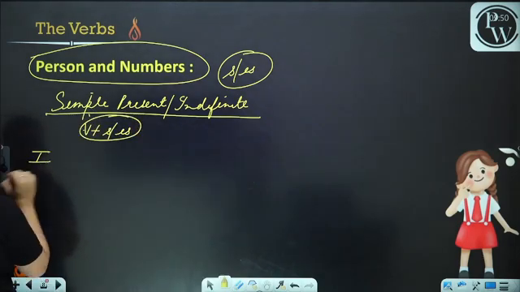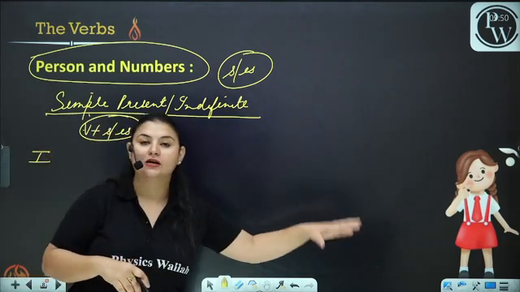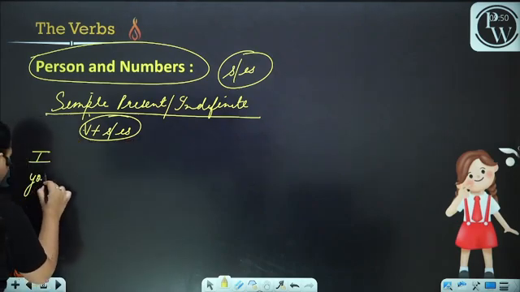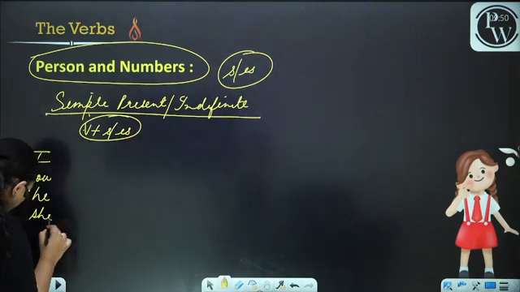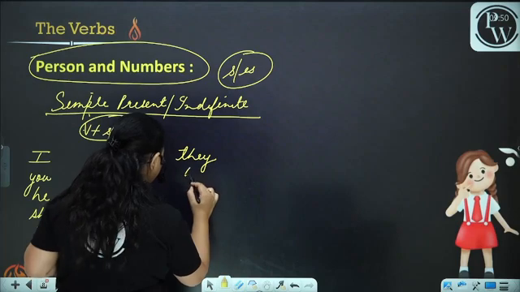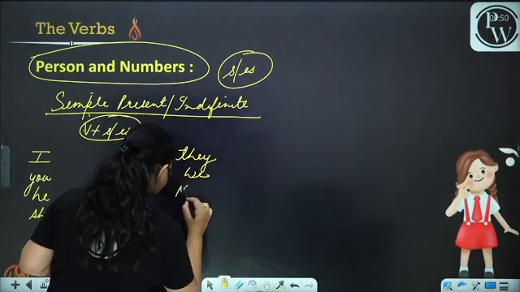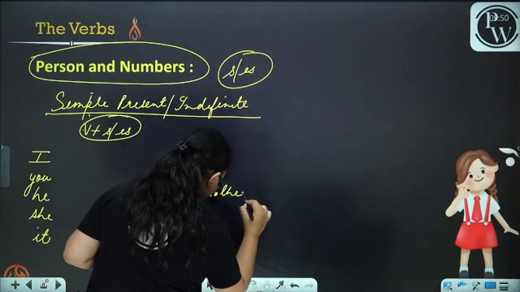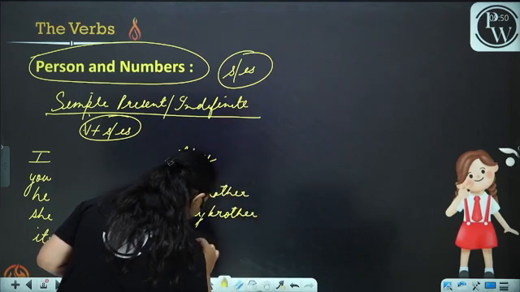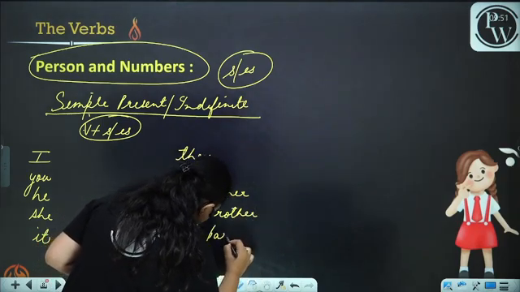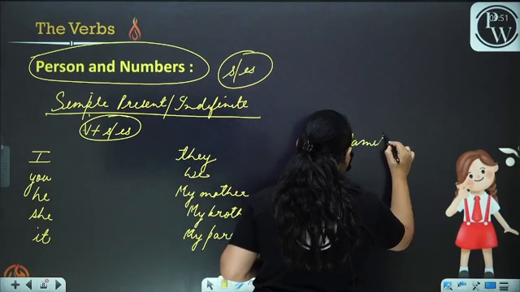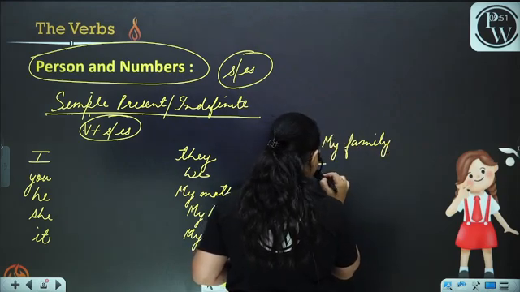First of all, we have to see the subject. This depends on the subject. The subject is I, you, he, she, it, they, we. Now, my mother, my brother, my parents, my family, the families.